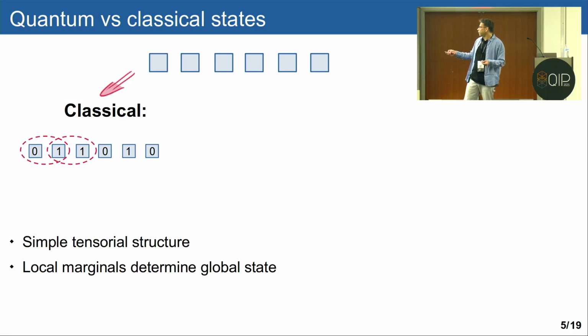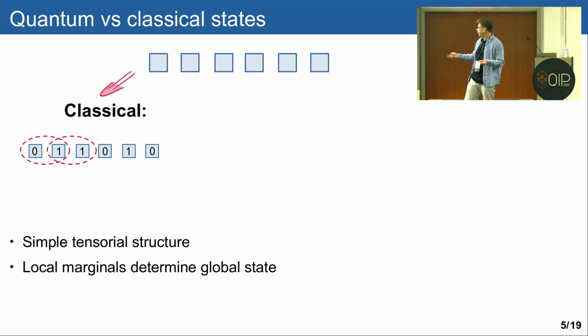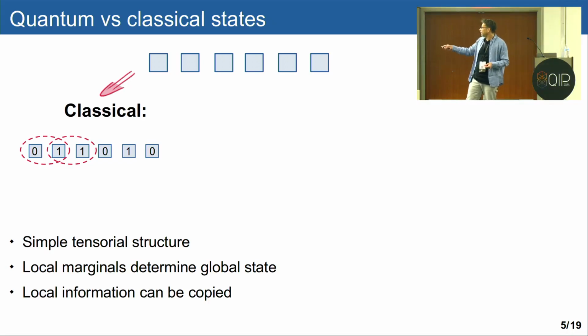Because of that, local marginals very easily determine the global assignment. If we know what happens at every bit, we know easily what the global assignment is. And finally, because it has this simple tensor product, information can be easily copied. There is a sense to what we mean by copying local bits.